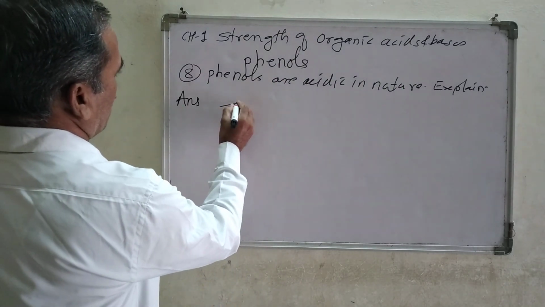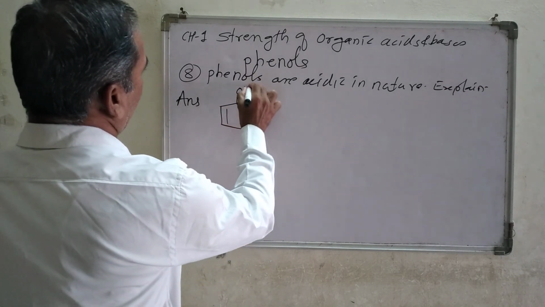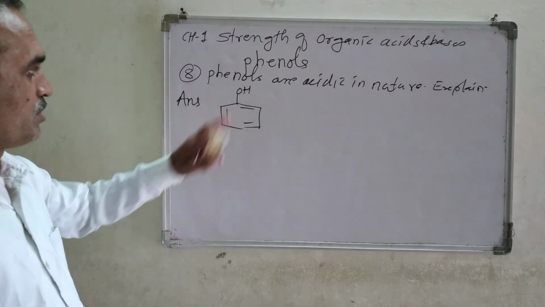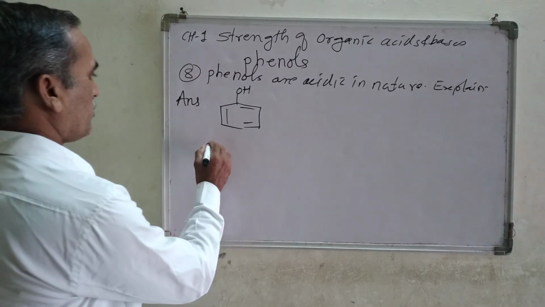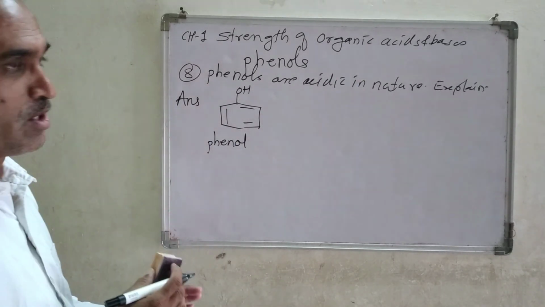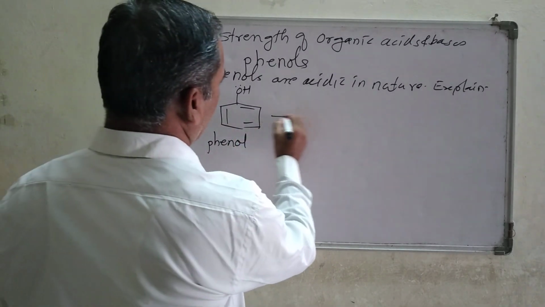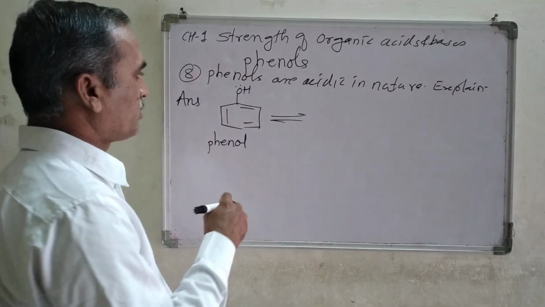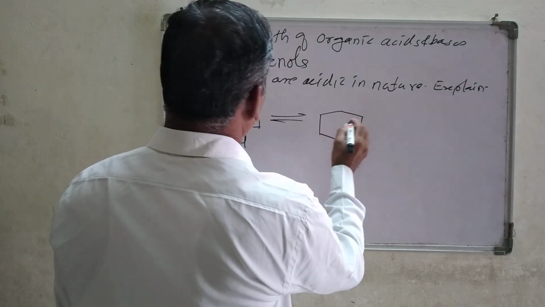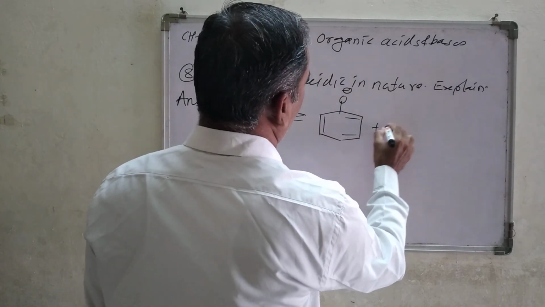Let us see the structure of phenol. This is a benzene ring and the OH is attached to it, and that is called a phenol, the simple phenol. Why is it acidic in nature? We know that after the dissociation, we generally get this type of compound, O minus, and H plus.